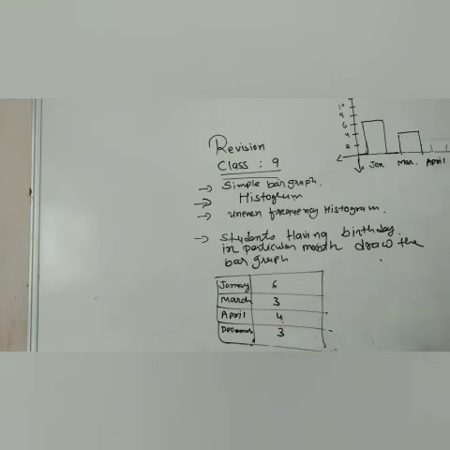Then you have to indicate April, so you have to write that 4 students have a birthday. This one is 3, so make it proper. So this one will be of 4 students having a birthday in April. Now we have to indicate December, so December will be over here. Again it will be of 3.